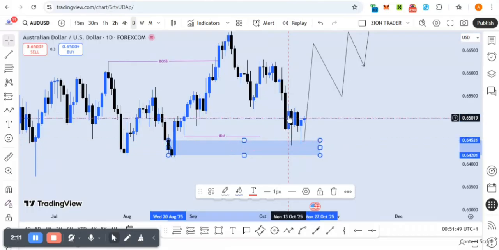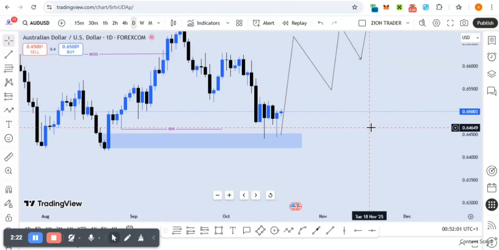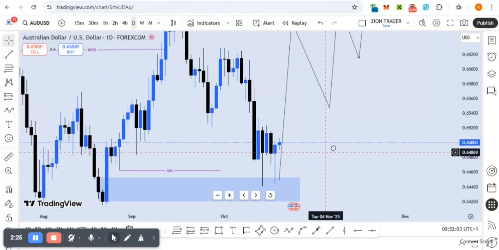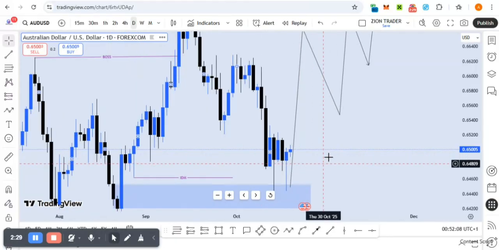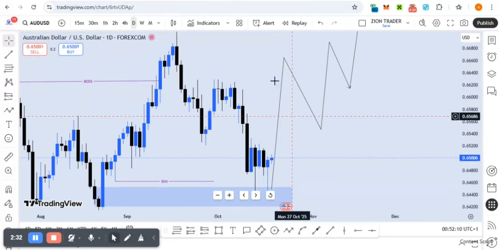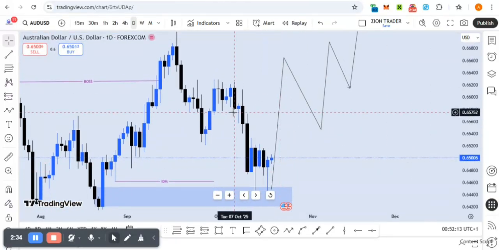So when price traded higher, I broke even at 1:1, and then this leg that came up, I think on Friday, took me out on break even. However, some of my positions are still running on this. So that's pretty much it. You can look for buy entries, and we can continue buying. For now, that's all we have on AUD USD, guys.